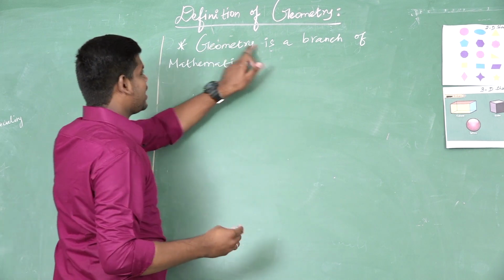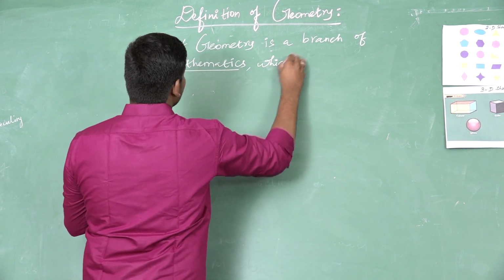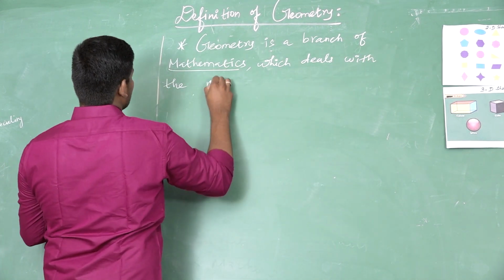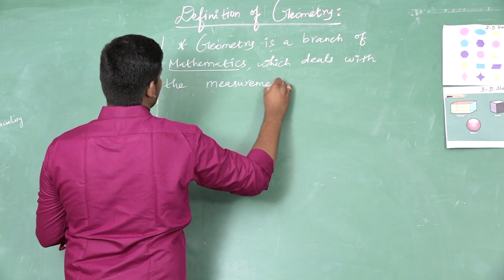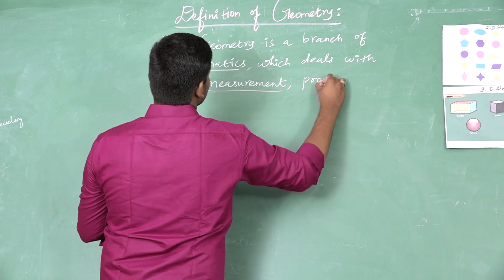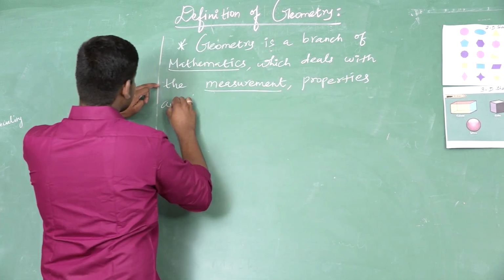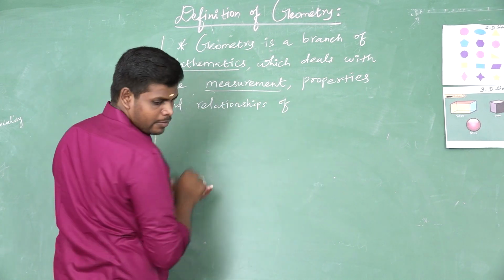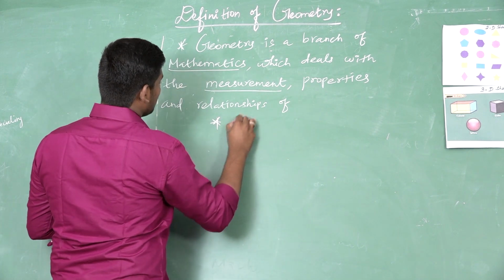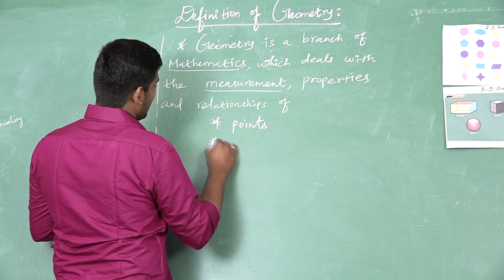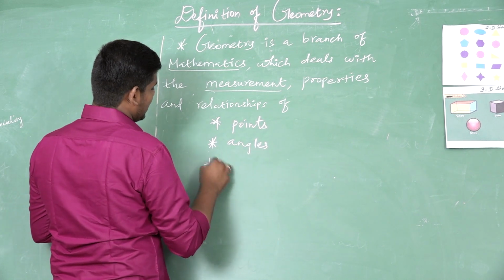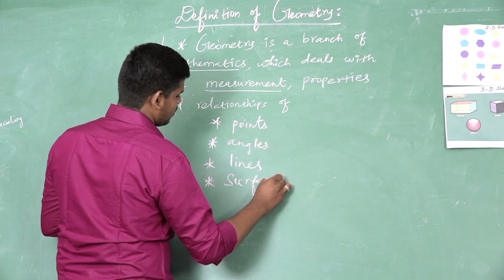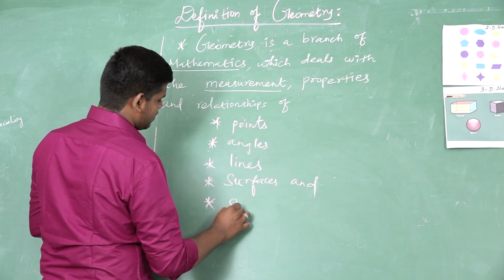Very important point: geometry is a branch of mathematics which deals with the measurement, properties and the relationships of points, angles, lines, surfaces and solids.